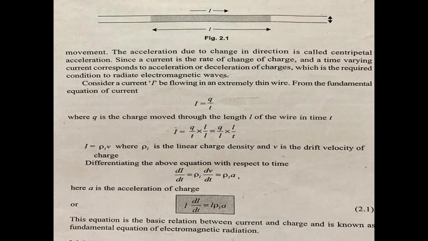I am going to discuss the fundamental equation of radiation. The antenna is a radiator or receiver of electromagnetic waves. All wireless communication systems, whether transmitting or receiving, require some sort of antenna. So the antenna accepts power from the transmitter and launches it into space as an electromagnetic wave.